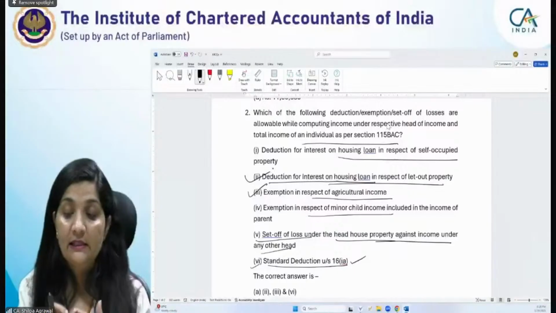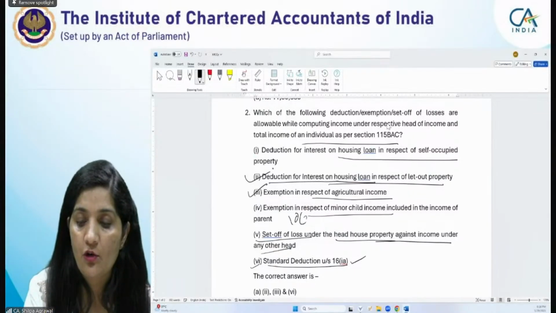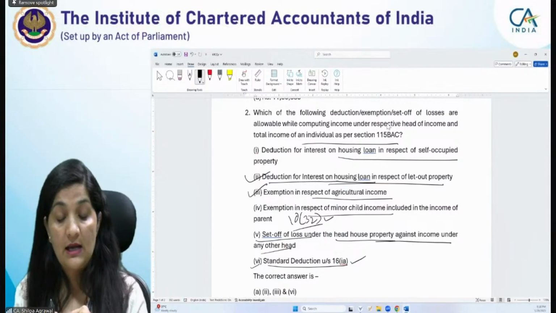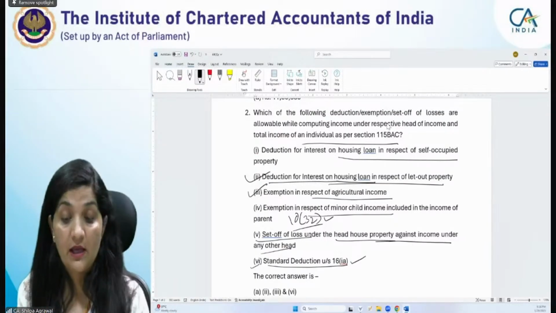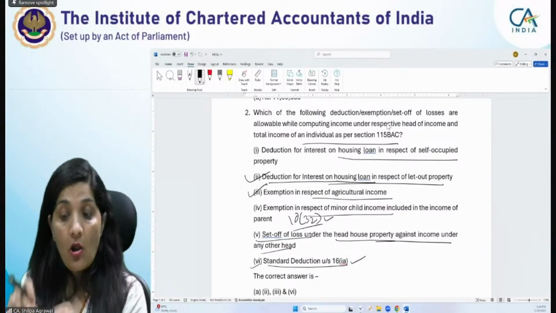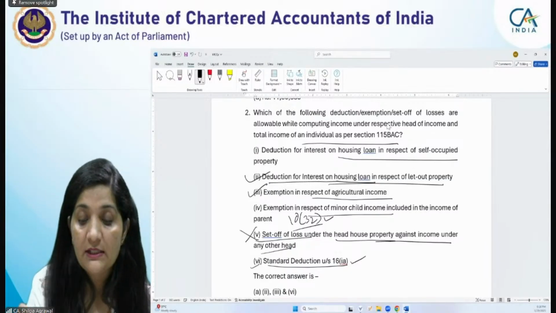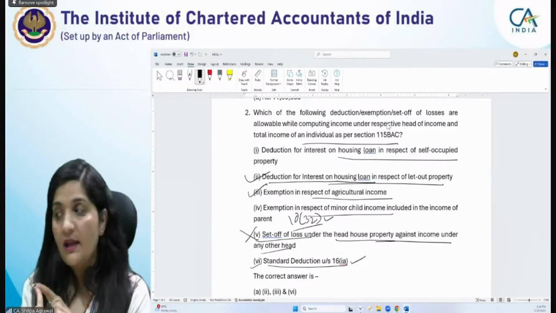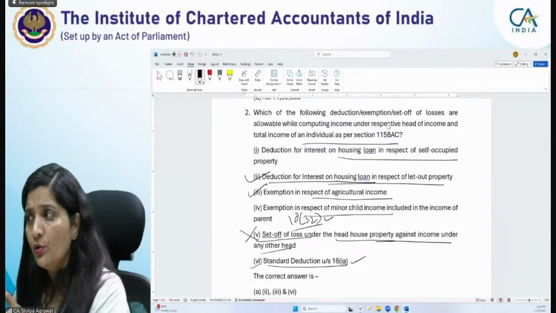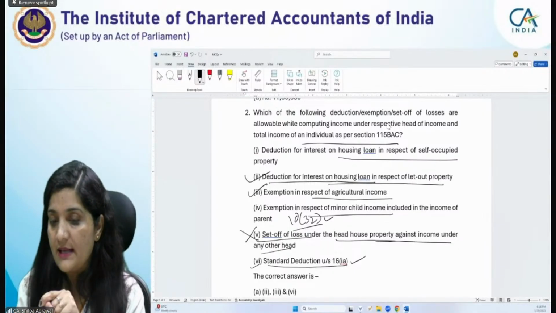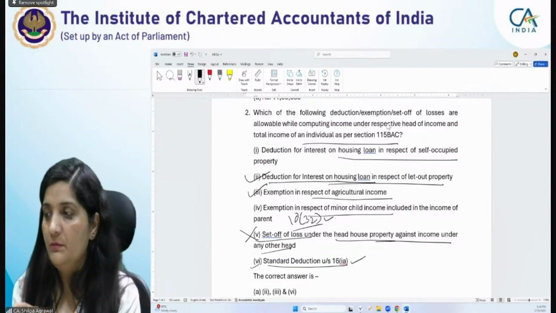Minor child, 10(32) is not allowable, right? 10(32) is not allowable. Then set off of loss, यहाँ पे the problem is arising here. They are not allowing you to set off the loss of house property, right? So it is not allowable. Then standard deduction. 115BAC में क्या standard deduction है? May I ask you this question? It is definitely not pertaining to this MCQ. May I ask you what is the standard deduction available under section 115BAC?